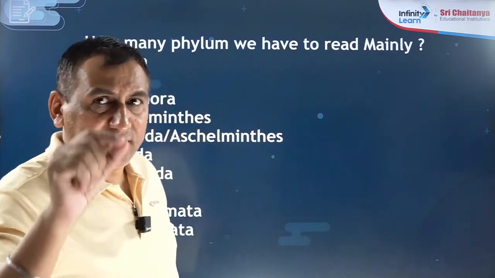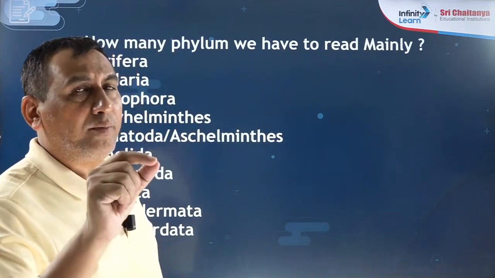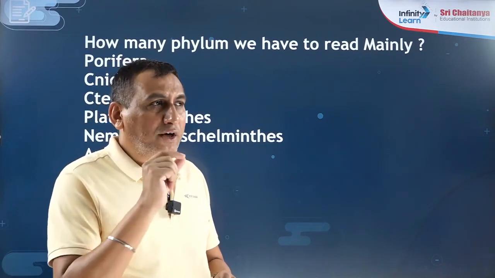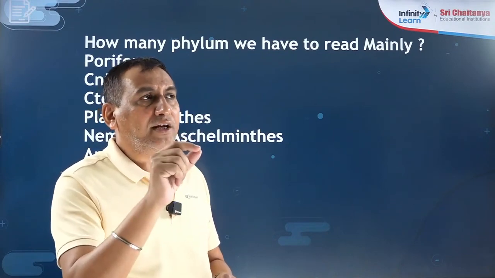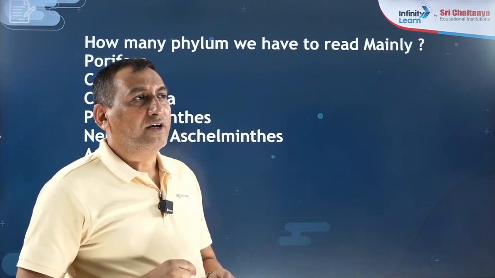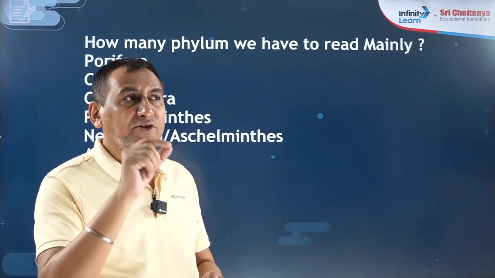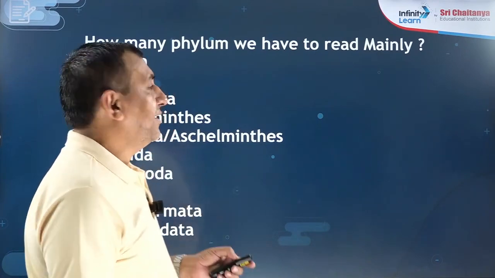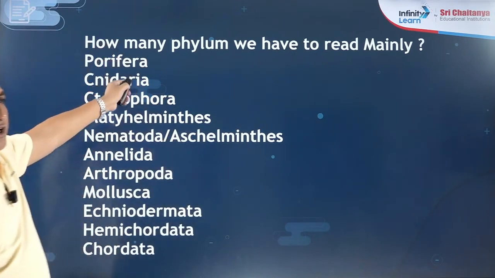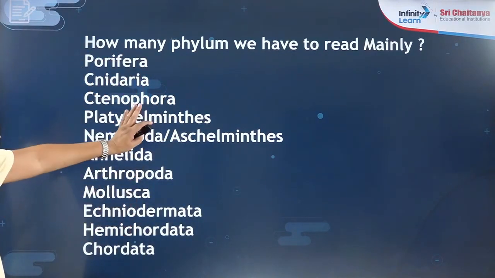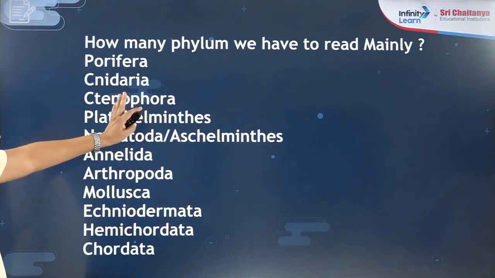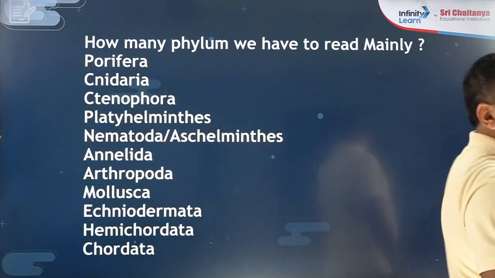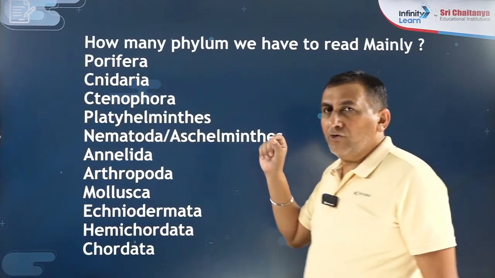So what is the character which is common in all animals without exception? Anyone will say, what is the character which is common in all animals without exception? That is multicellularity. All the animals which are included here are multicellular. Without exception, all are multicellular.